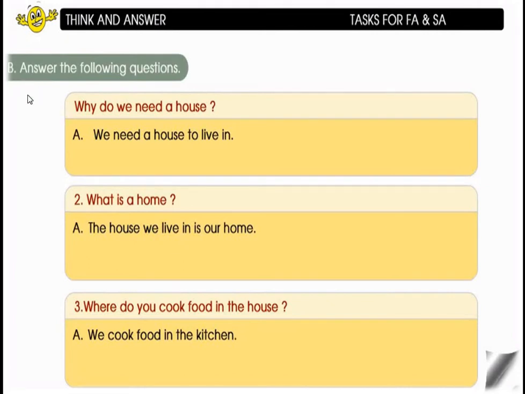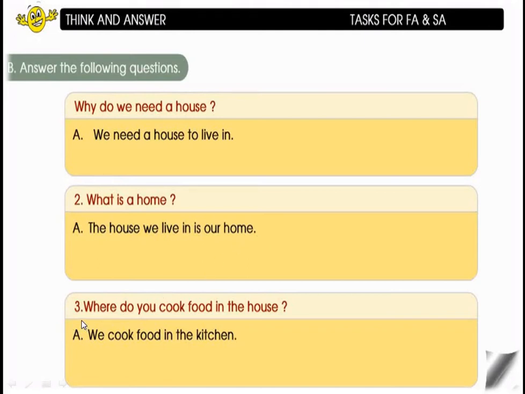The activity is, answer the following questions. Children, now one by one let us read the questions and answers. Why do we need a house? The first question is, why do we need a house? The answer is, we need a house to live in. This is the first question and answer. Coming to the second one, what is a home? The answer is, the house we live in is our home.